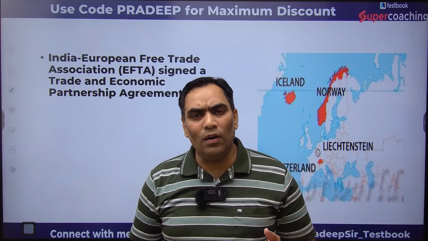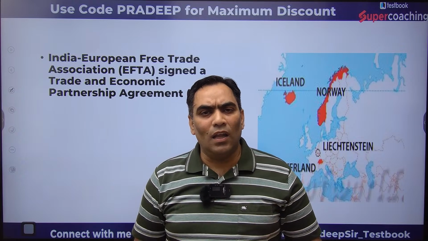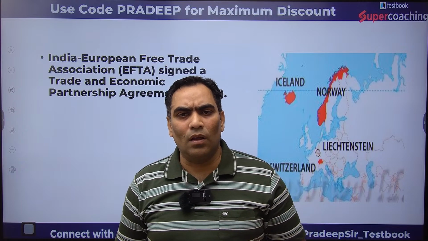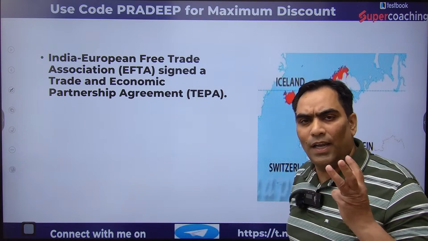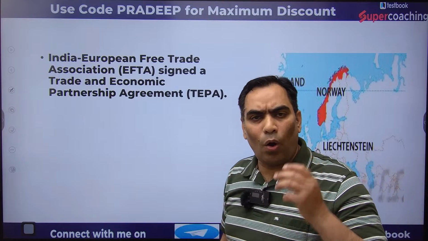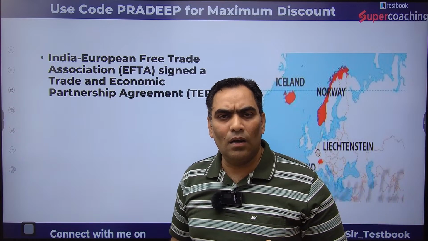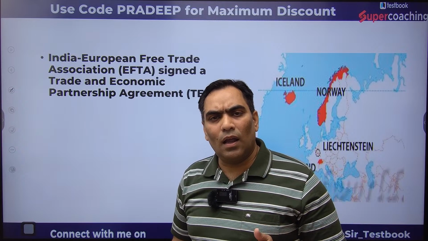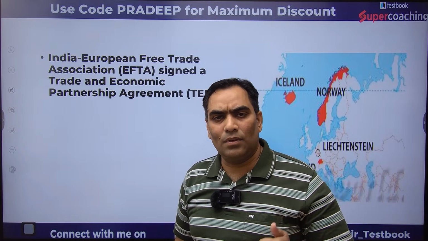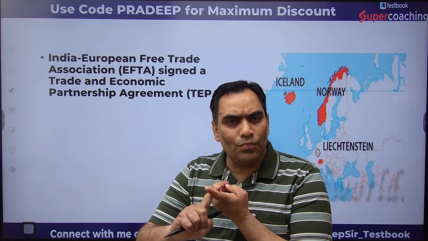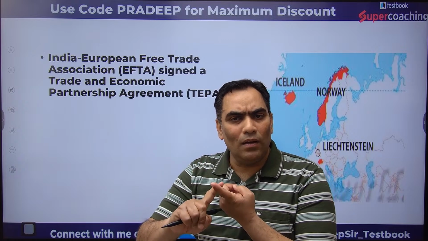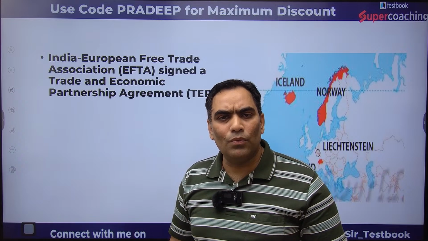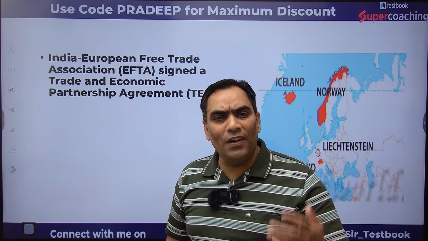So first of all, let me tell you that EFTA constitutes 4 nations, that is Norway, Iceland, Switzerland and Liechtenstein. So there are 4 European nations. They are part of the European Free Trade Association.